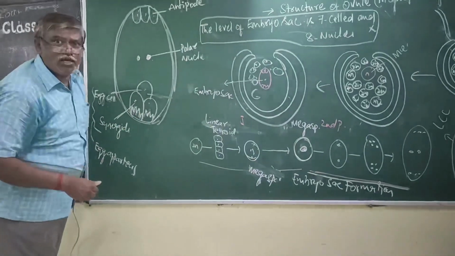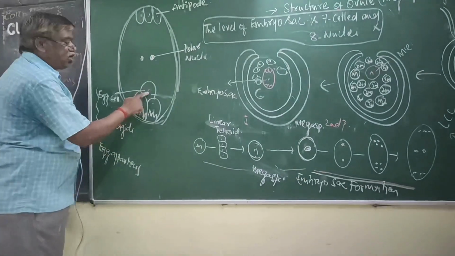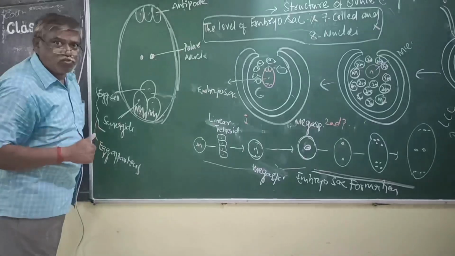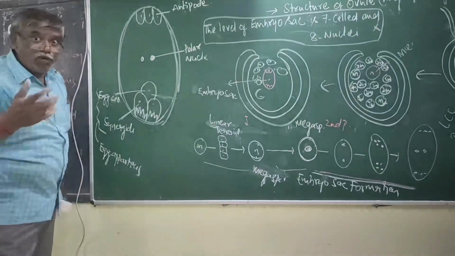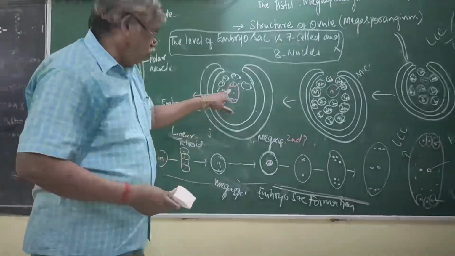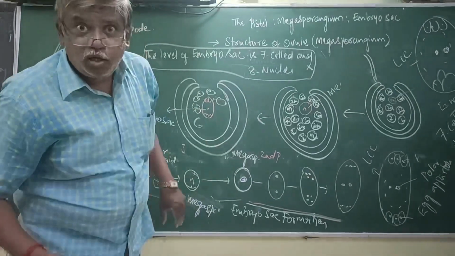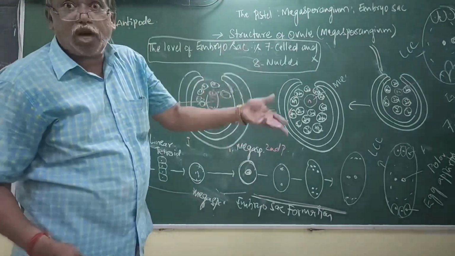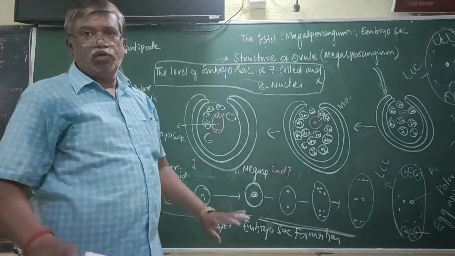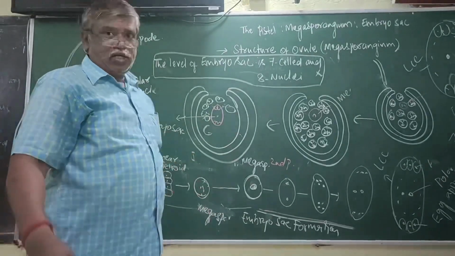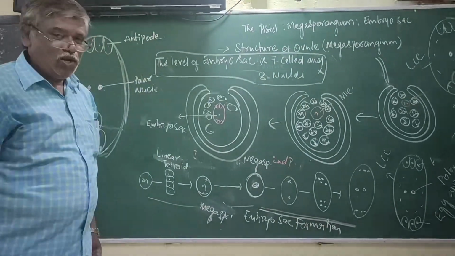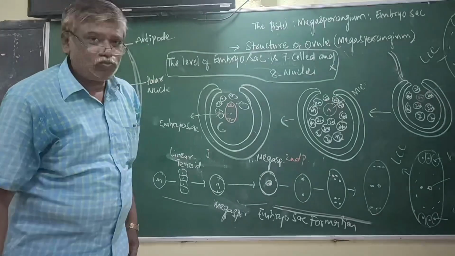See, now what is this? Egg. What is the egg? Female gamete. Now if it is the female gamete, where is it present? Embryo sac. Embryo sac, where is it present? Ovule. Ovule is present in ovary. The ovary is a part of this. It is right.